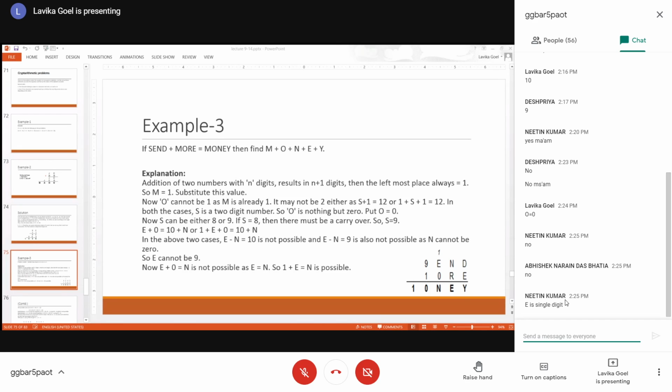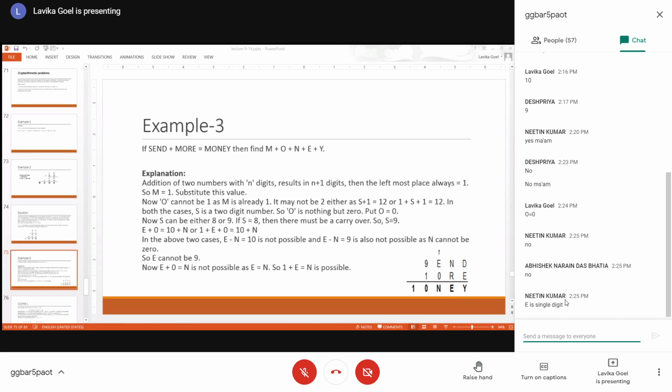E column. Because if there is a carryover, then this equation should be possible: E plus 0 is equal to 10 plus N, or E plus 0 plus 1 should be 10 plus N. But both the equations are not possible. That means 10 plus N is not possible. So there is no carry from this N going upwards to S. So that means S is 9. So till now we established only three values, M, O and S.